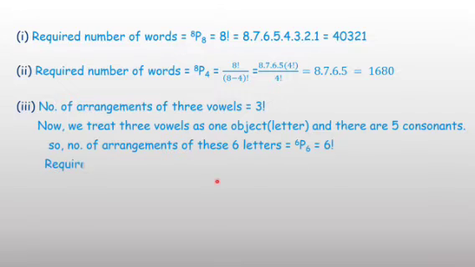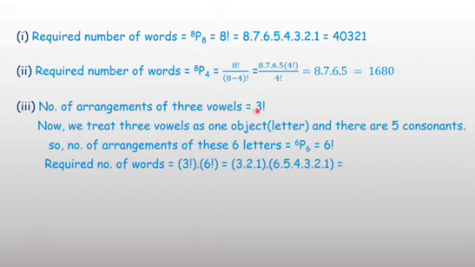Therefore the required number of words, using the fundamental principle of counting, is factorial 3 into factorial 6. First you arrange the three vowels together. Then the total number of letters, if you consider all three vowels as one letter, is 6, therefore factorial 6. Multiply, and you will get 4320. These questions can also be solved using the fundamental principle of counting.